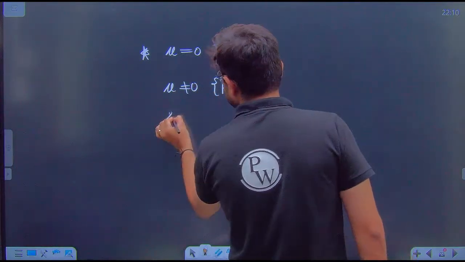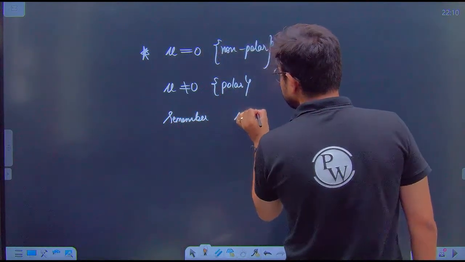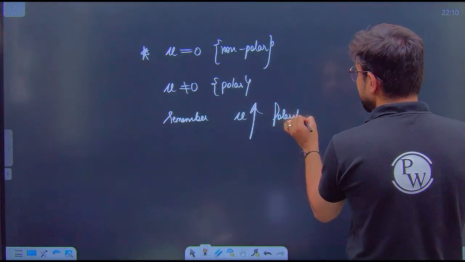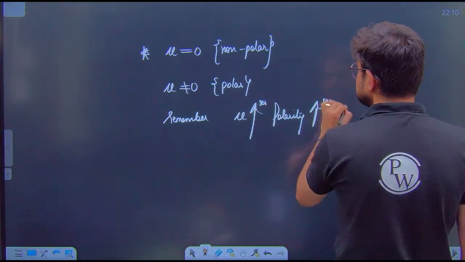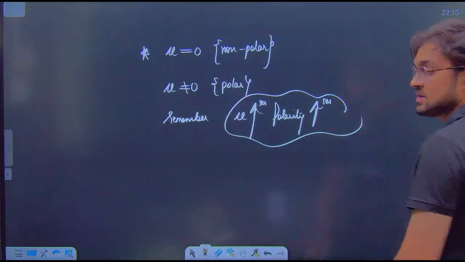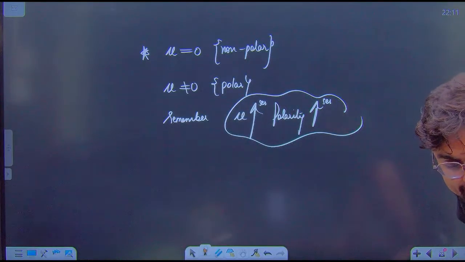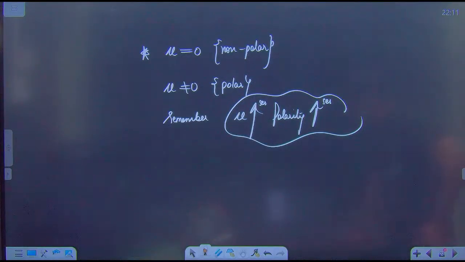And please remember, as mu increases, the polarity of that compound also increases. Is this clear with everyone? Any doubts in it? You have any doubt in it, guys? Any doubt? If you have, you can ask.